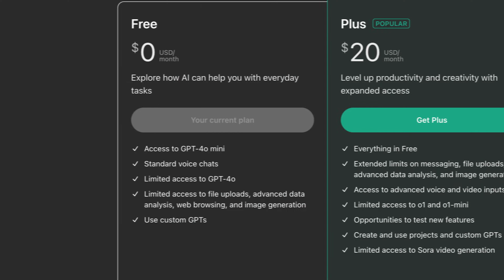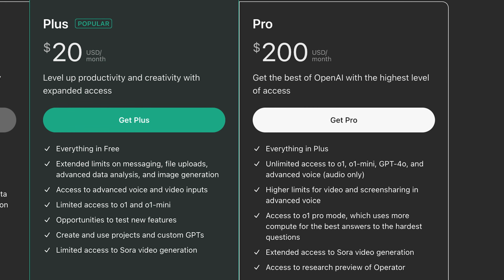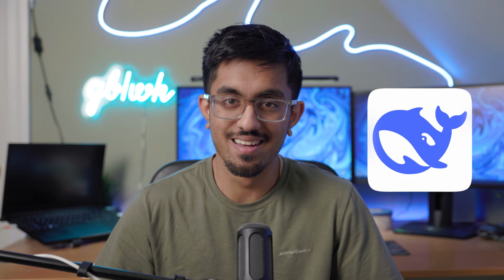Let's take it a step higher. Let's say you're a power user who really likes to analyze a lot of numbers, you want it to do specific tasks, you want it to be the most capable, unrestricted, top tier version, then you can get that for $200 a month. And that is expensive. It would be nice if somebody came along with performance that is very similar to ChatGPT's best, but for free. Do you see where this is going?